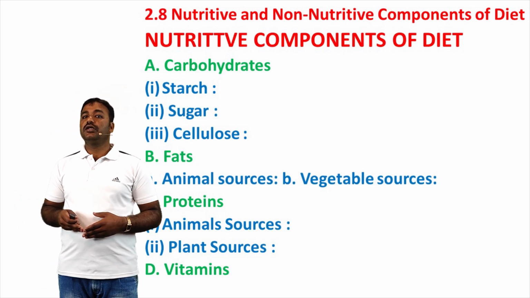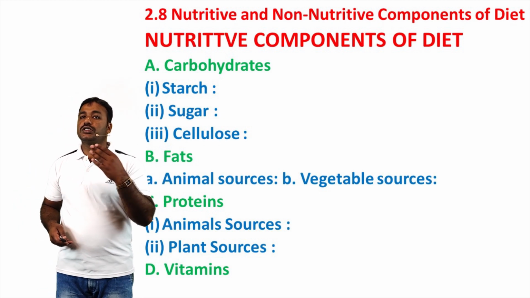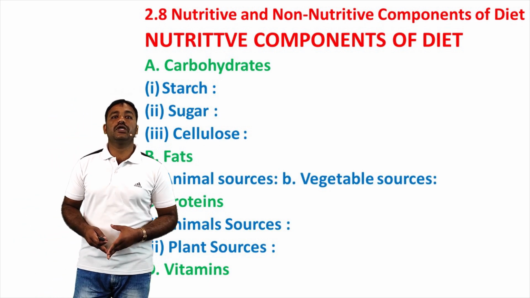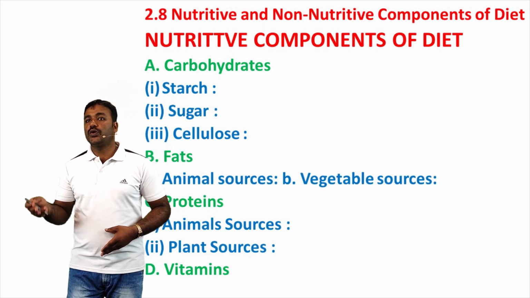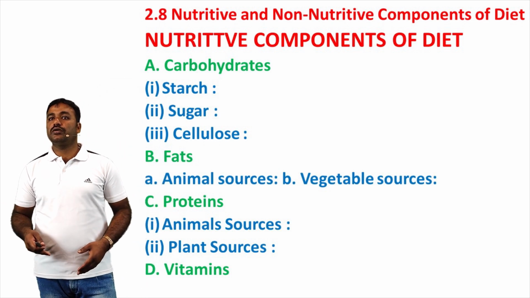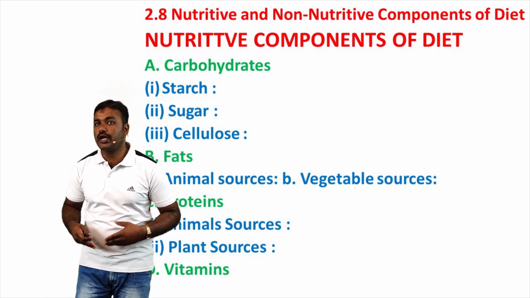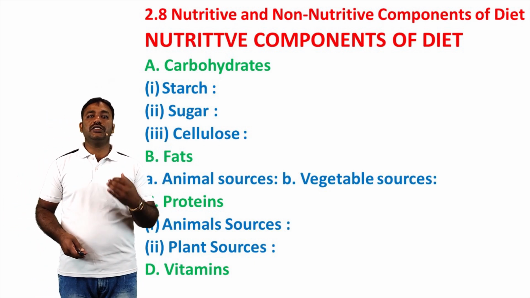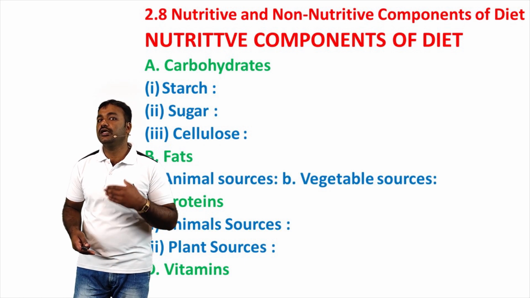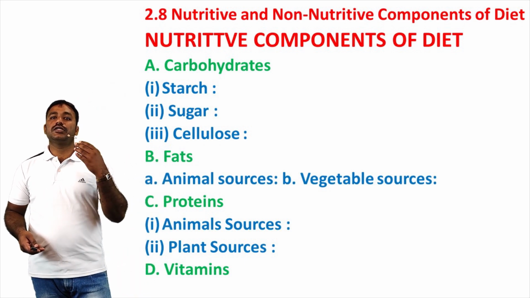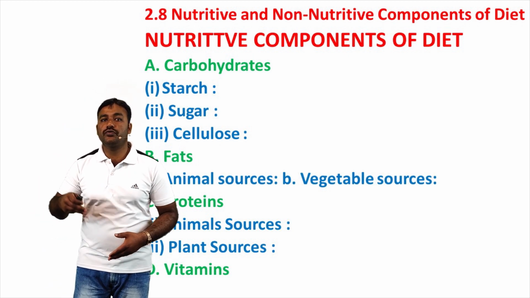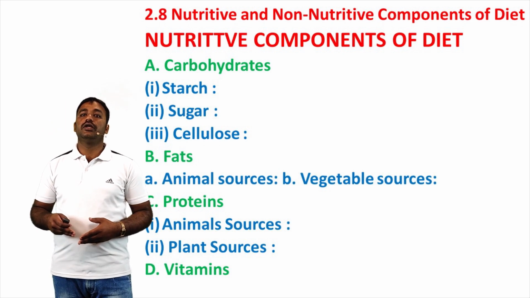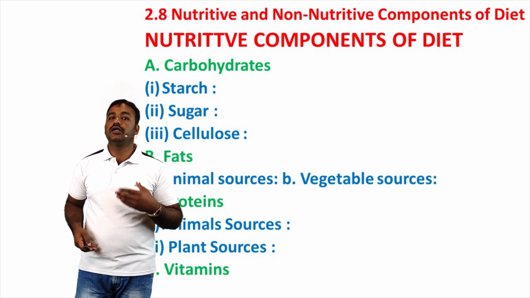There are two main dietary sources of proteins: animal source and plant source. First one, animal source. Animal proteins consist of meat, fish, egg, milk, cheese, etc. Plant sources: pulses, cereals, nuts, beans, oil seeds, and cakes, etc. The suggested intake of protein should vary from 1 to 2.5 grams per kg of body weight depending upon the training load.